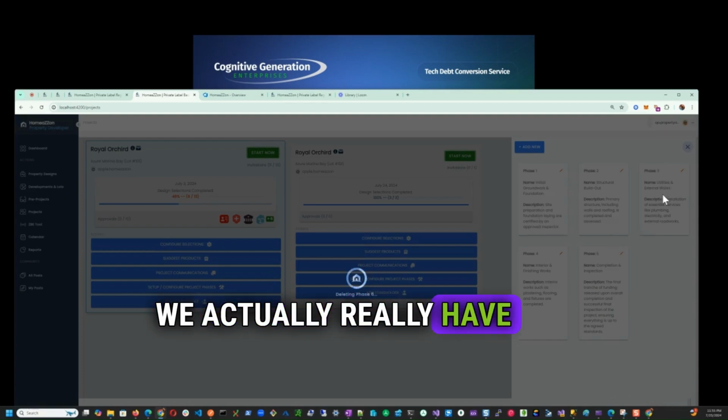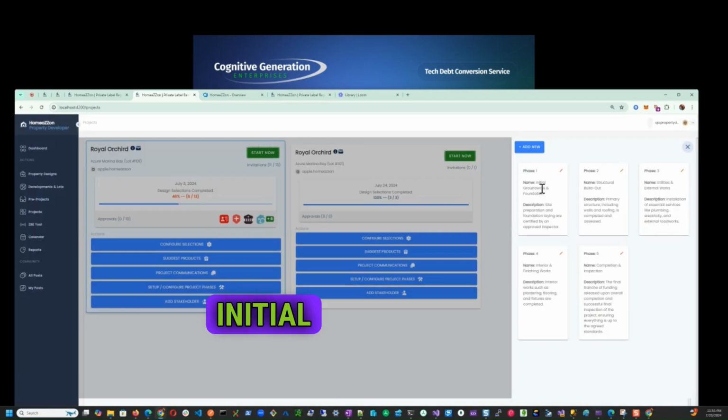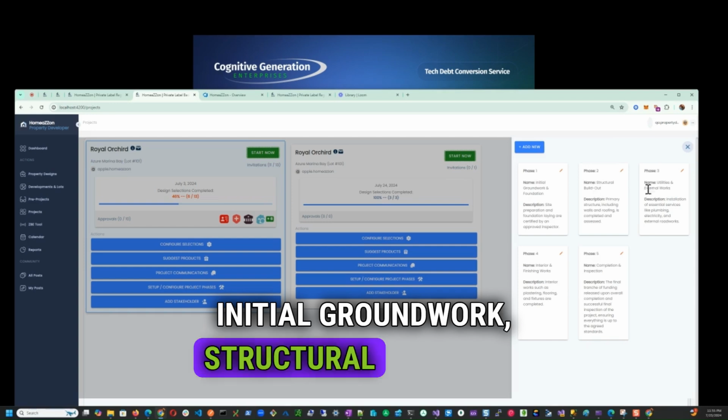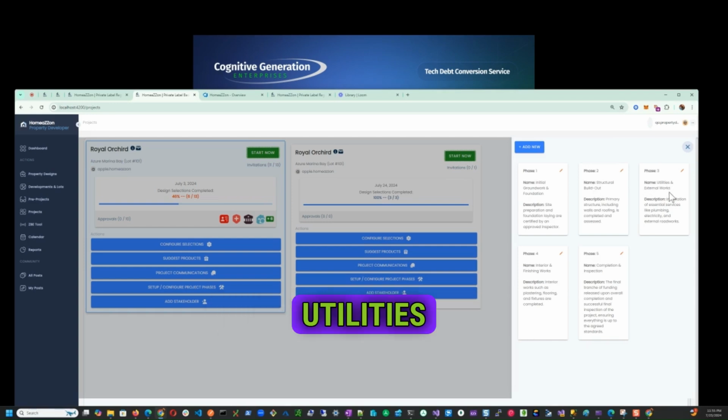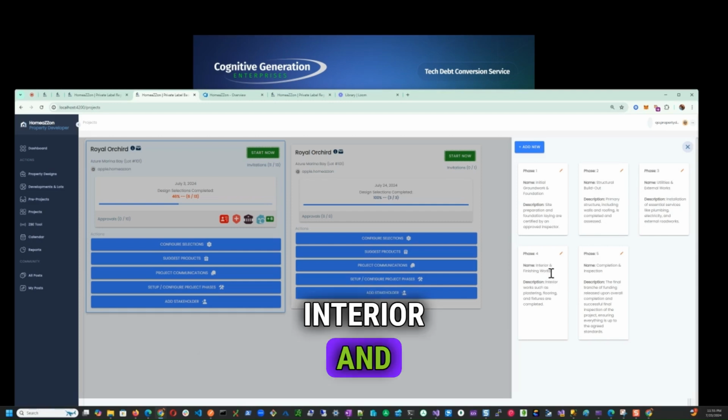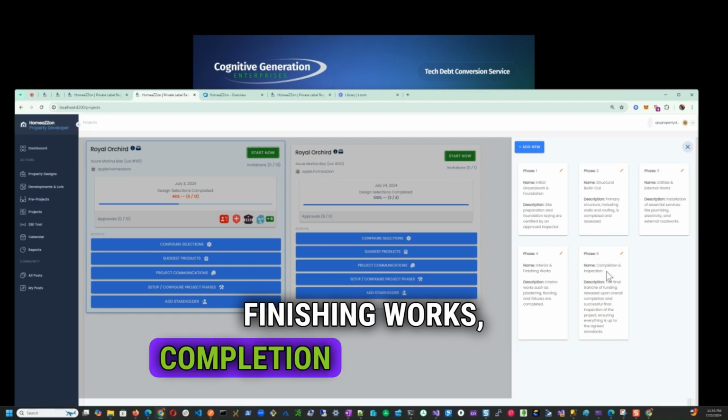We actually really have our true 5 phases: initial groundwork, structural build out, utilities and external works, interior and finishing works, completion and inspection.